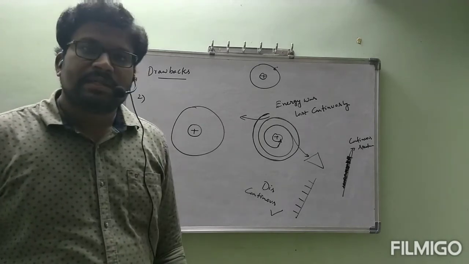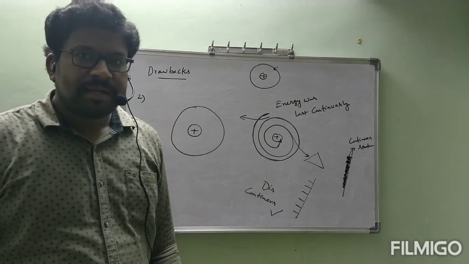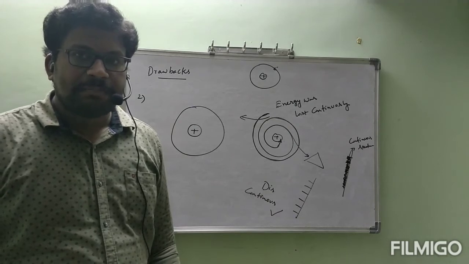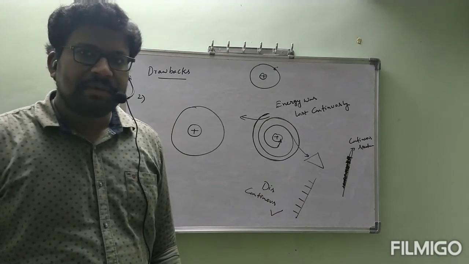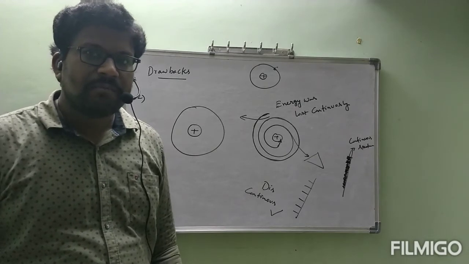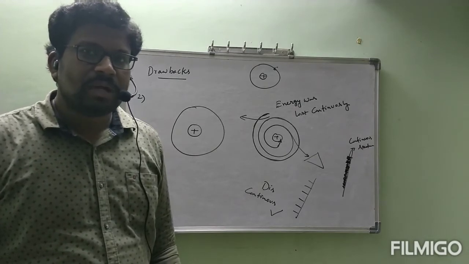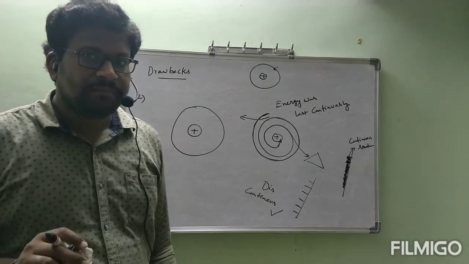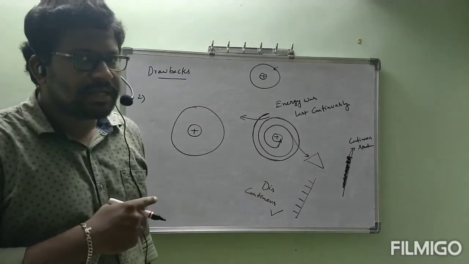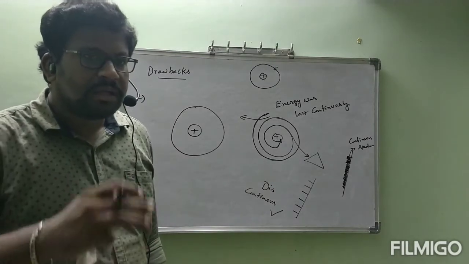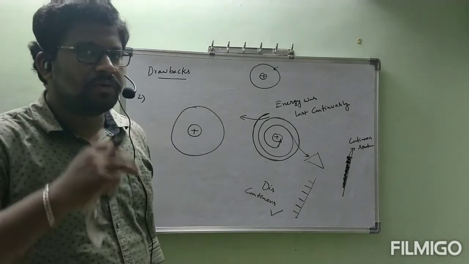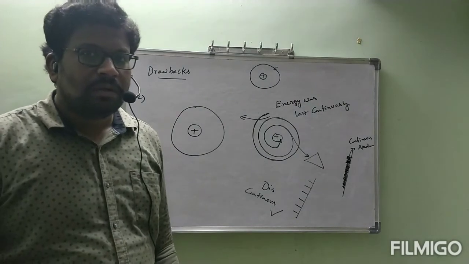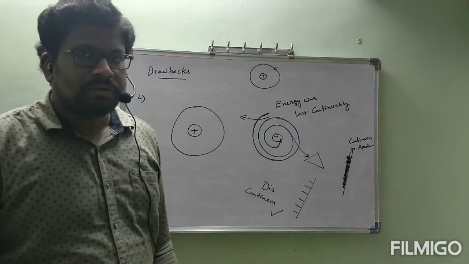These are the main drawbacks of Rutherford, which were not explained by Rutherford. These are treated as failures. To explain these failures, the next scientist, Niels Bohr, gave one model that is called the Niels Bohr atomic model. Actually, it is not an experiment, but Rutherford had already done the experiment. Depending on that experiment, he elaborated the model and added some more points. Who? Niels Bohr. That Niels Bohr atomic model we are going to see now.